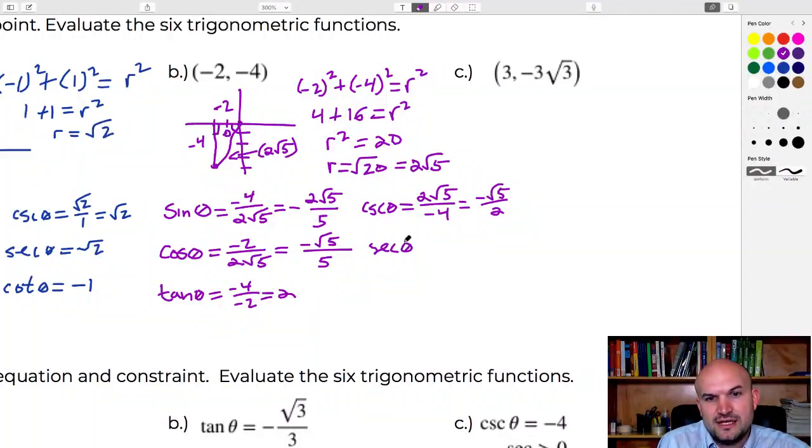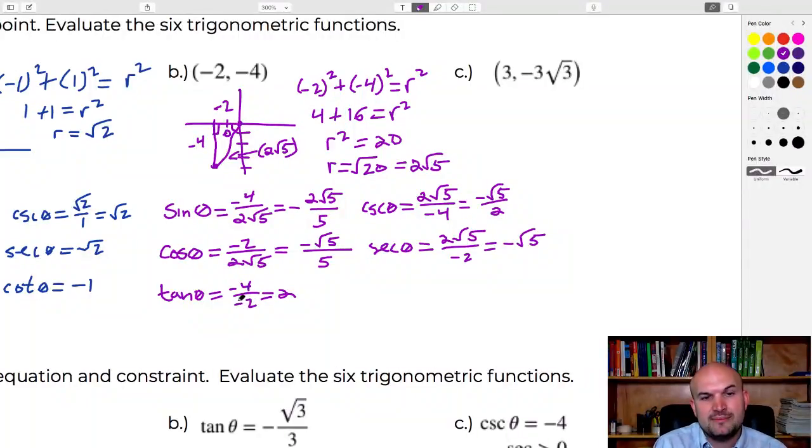The secant of theta is just going to be 2 square root of 5 over negative 2, which obviously you can see those divide out, so we're left with a negative square root of 5. And then obviously the cotangent, if you were just to flip those around, I'm sorry, that would just equal negative 2 over negative 4, which is equal to 1/2.